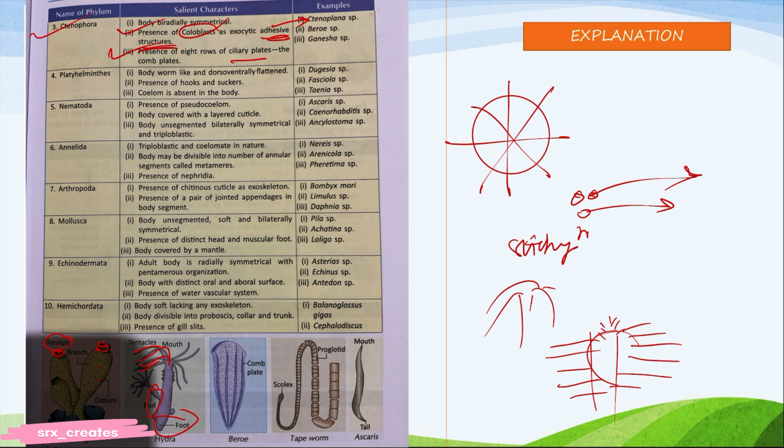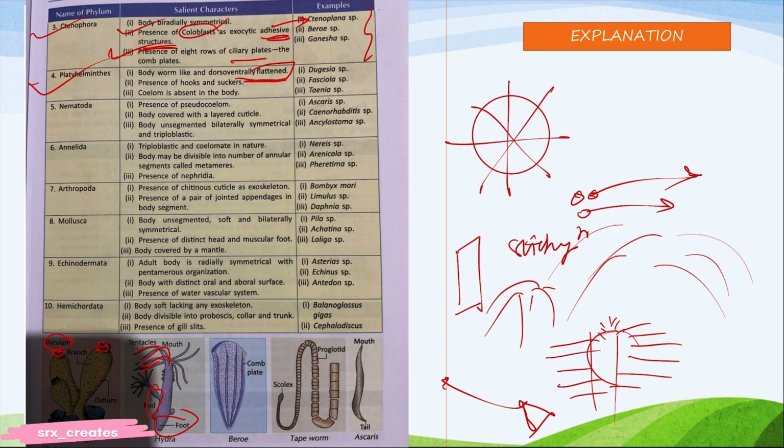And ciliary, this cilia beads together, means this: tiny oars, like the boat has oars, so the water is pushed and helps them to swim. Okay, Platyhelminthes. Dorsoventrally flattened means flat body, flat.